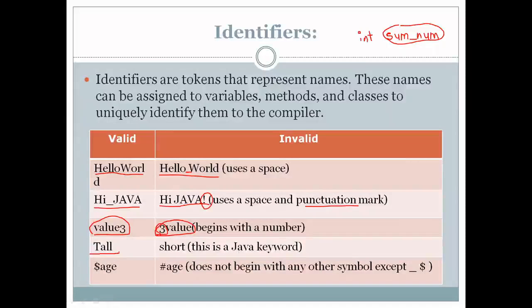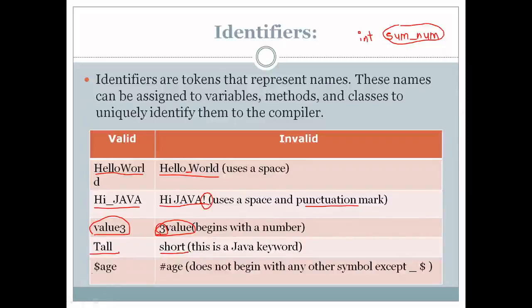Then we have a variable name, valid, that is tall. It is a valid identifier, but short is not a valid identifier, because short is a keyword in Java. We have int, short, long. These are keywords. I hope you know what a keyword is now. These are reserved words, and these reserved words cannot be used as an identifier. Do you declare a variable with the name float? No, you do not declare a variable with the name float or with the name while, because these are keywords. These keywords cannot be used as variable names.